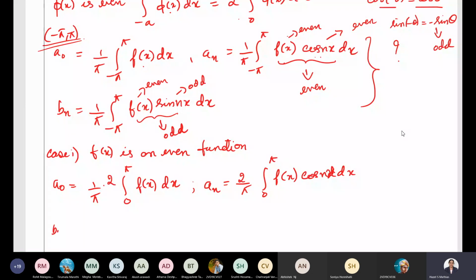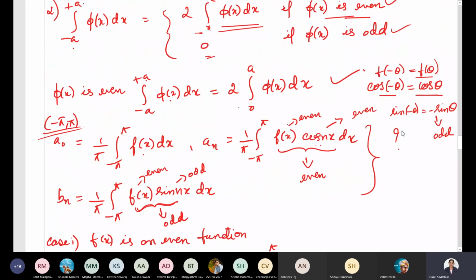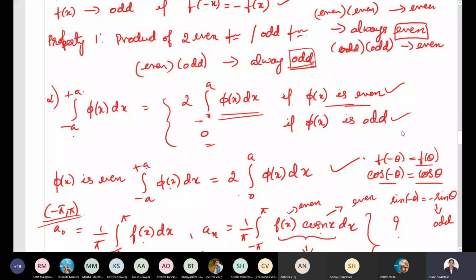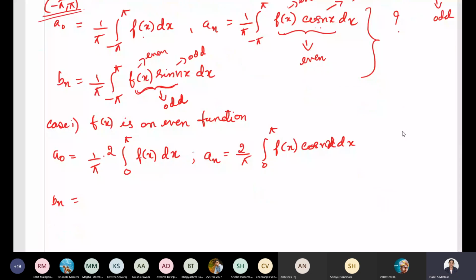Next, what about this third term, b n? What is going to be the general formula for b n? f of x into sin nx is an odd function. Here I have written: suppose if phi of x is odd, the integral from minus a to plus a is going to be 0. So what will be b n? What is b n?